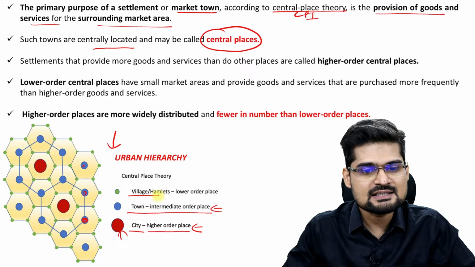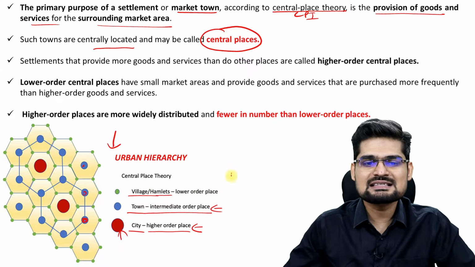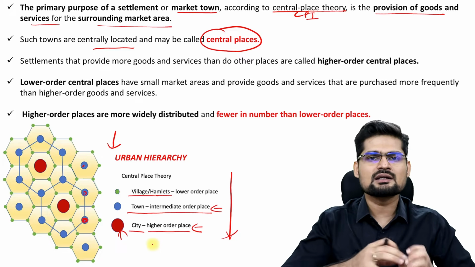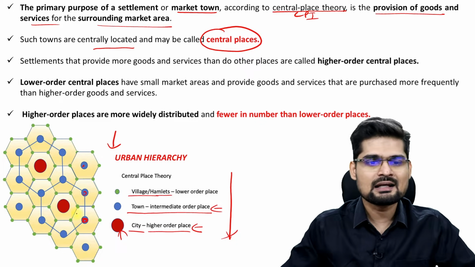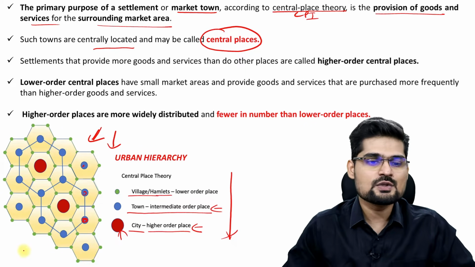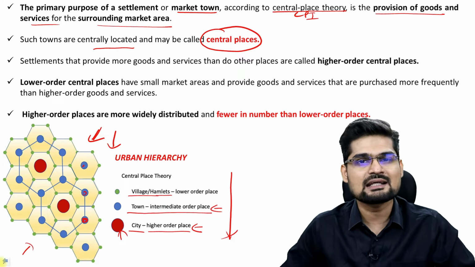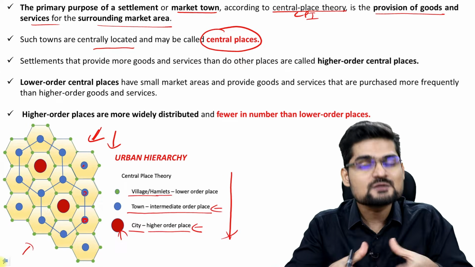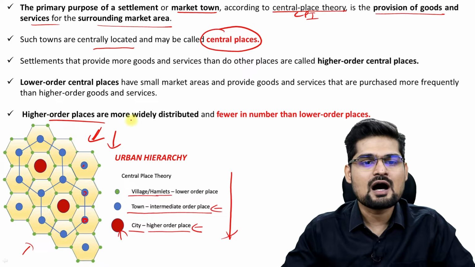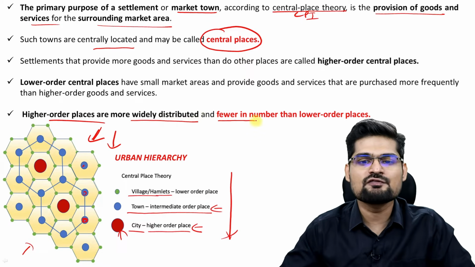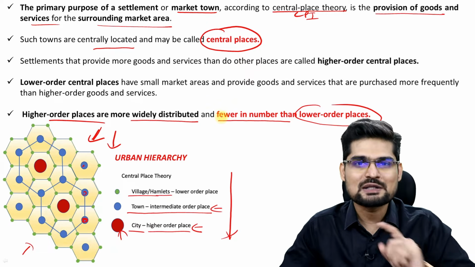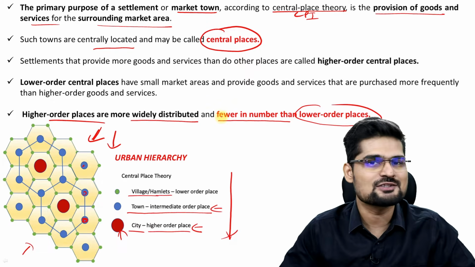Then we have villages or hamlets that we say. So this is something which is urban hierarchy if you observe, from greater to smaller or smaller to greater as the way you want to look at it, right? So this is a nesting structure, or we say nest of hexagon, which represents this particular urban hierarchy, which was discussed in this particular central place theory itself, right? So higher order places are more widely distributed and fewer in number than lower order places. This is one statement to remember as the basic premise of central place theory.